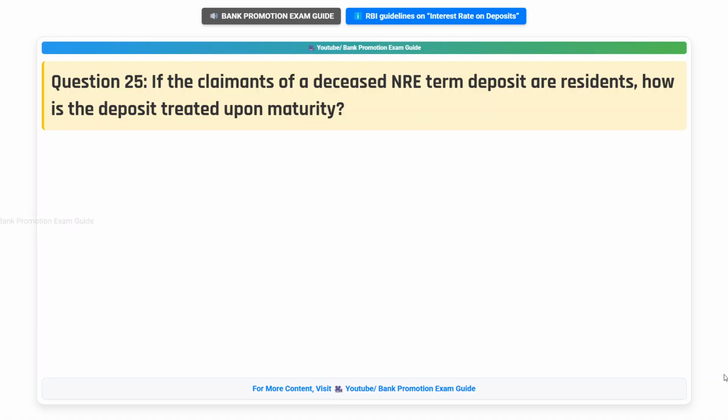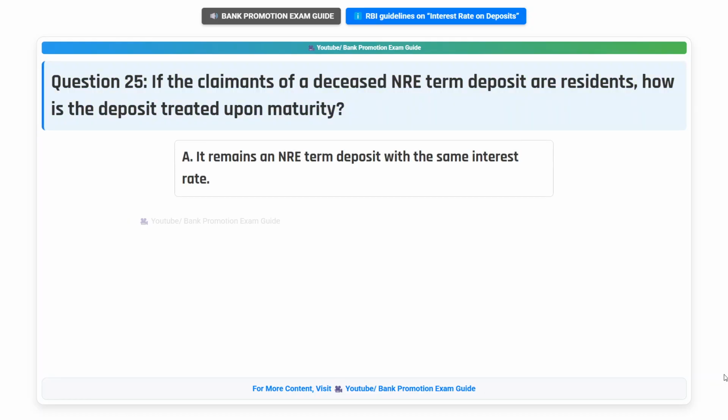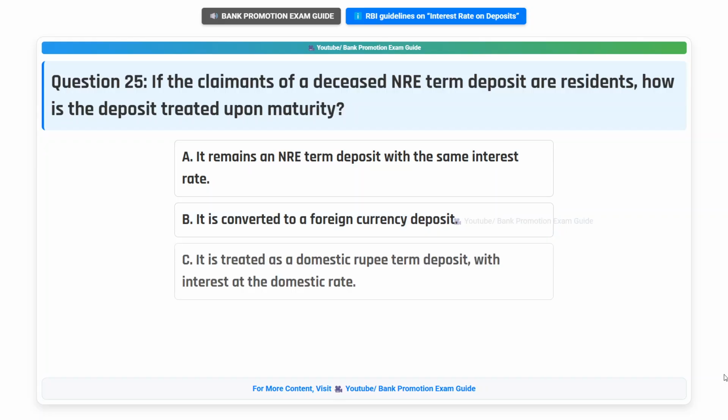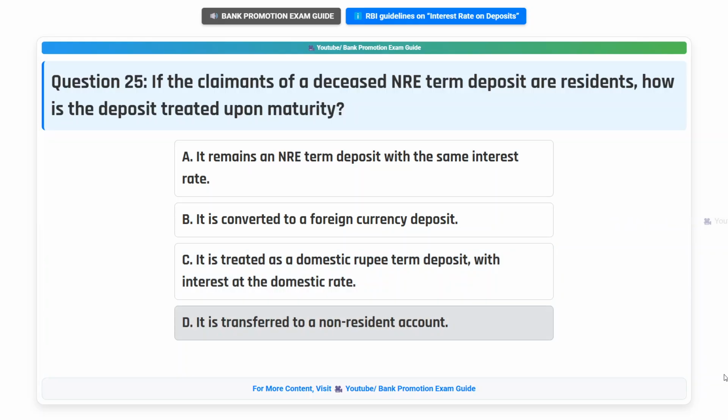Question 25. If the claimants of a deceased NRE term deposit are residents, how is the deposit treated upon maturity? Option A. It remains an NRE term deposit with the same interest rate. Option B. It is converted to a foreign currency deposit. Option C. It is treated as a domestic rupee term deposit with interest at the domestic rate. Option D. It is transferred to a non-resident account. Think the answer.